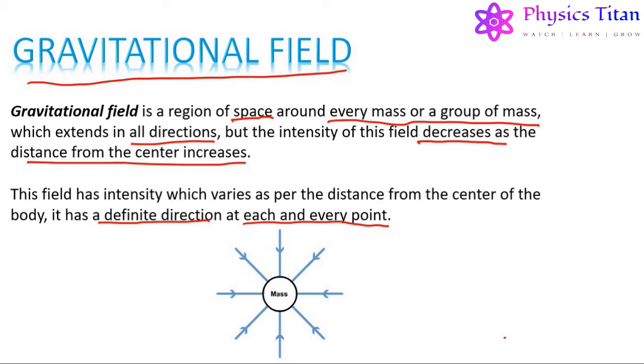This region is known as the gravitational field of this mass. The direction of this field is always directed towards the center of the mass at each and every point around the mass.